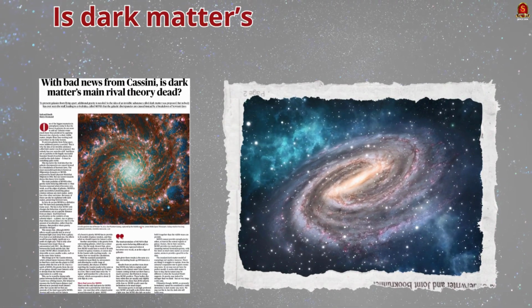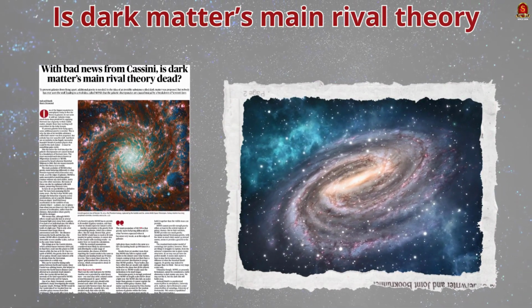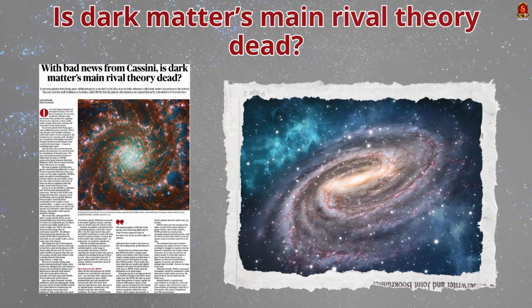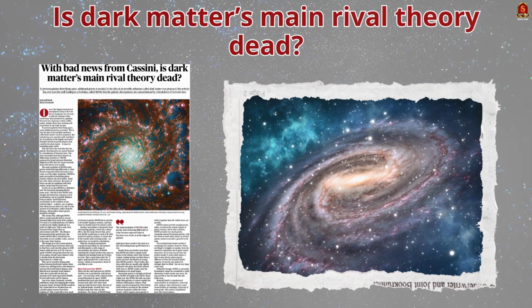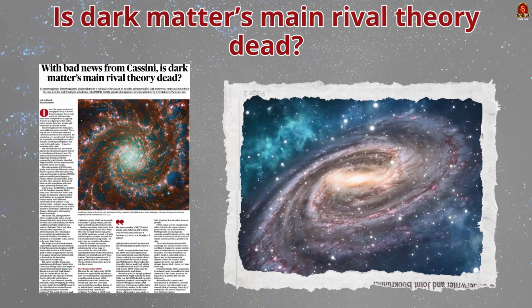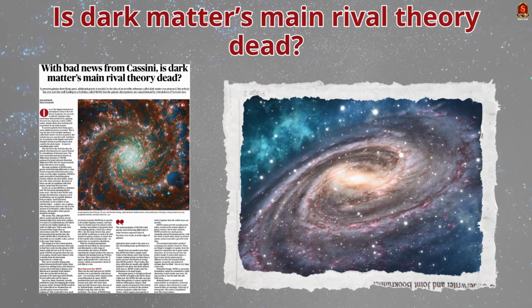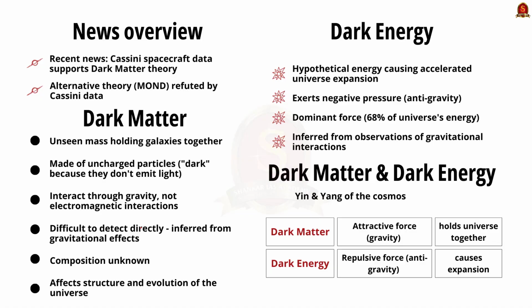Data from the Cassini spacecraft has supported the dark matter theory that provides a robust framework to explain various astronomical observations. See, observations show that the galaxies rotate much faster than what would be expected if only visible matter were present. Here, the visible matter in the galaxies are stars, gas, and dust.